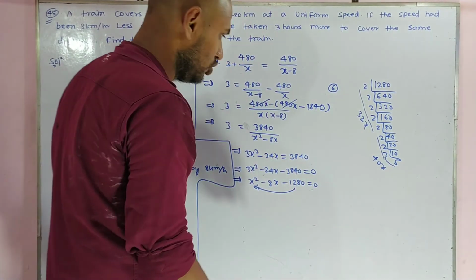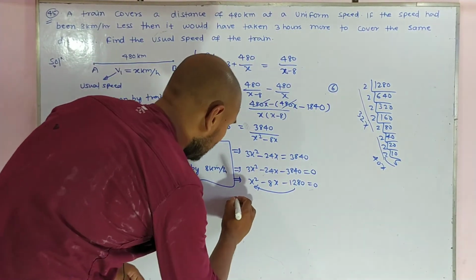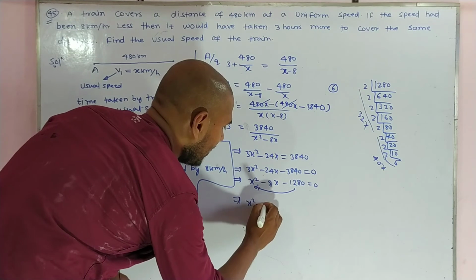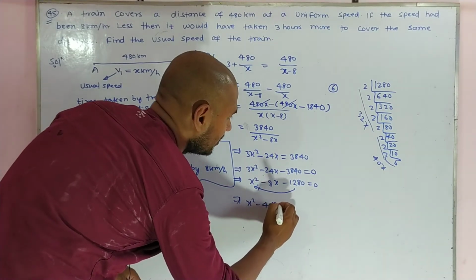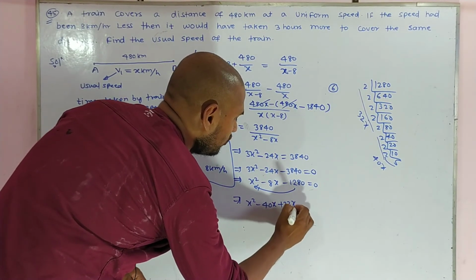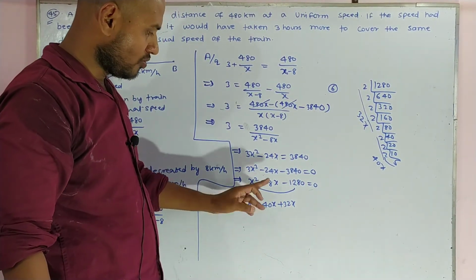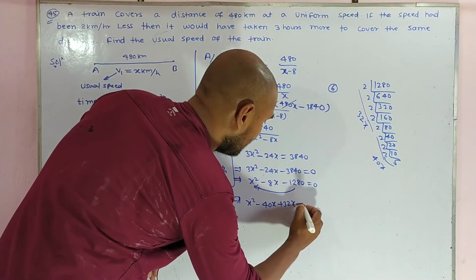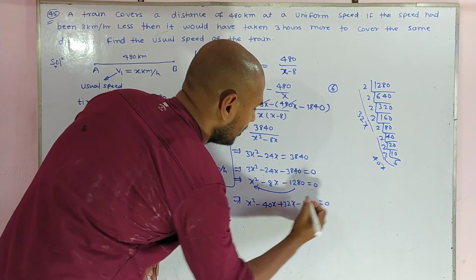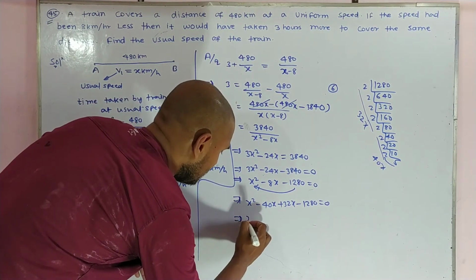So we write x square minus 40x plus 32x minus 1280 equals 0, since minus 40x plus 32x gives minus 8x. From here it is easy to solve.